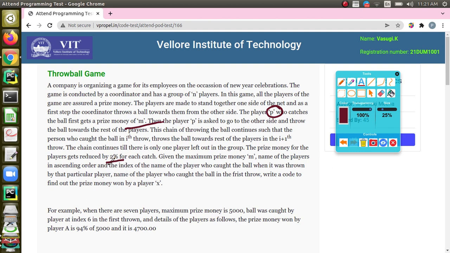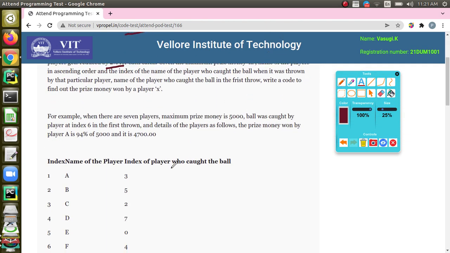Another piece of information is that the names of the players will be given in ascending order, and the index of the player who caught the ball when it was thrown by that particular player is also given. Here an example is also given.